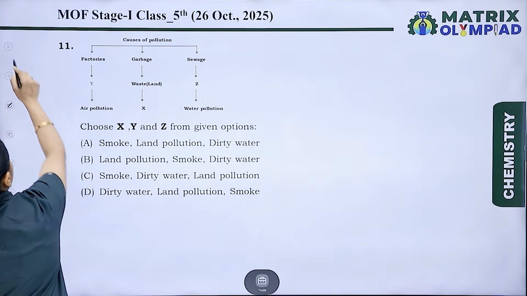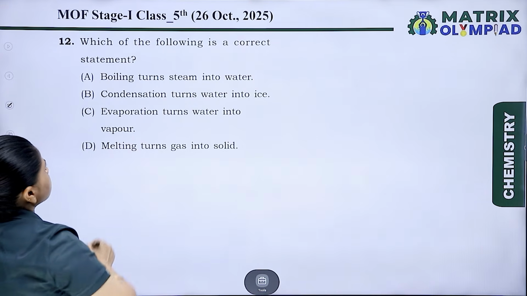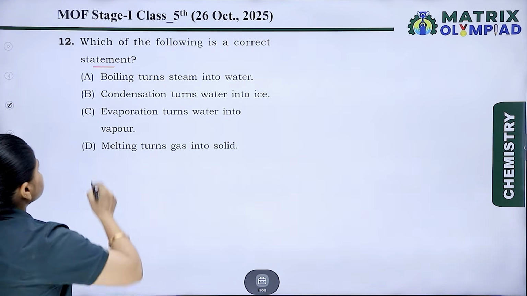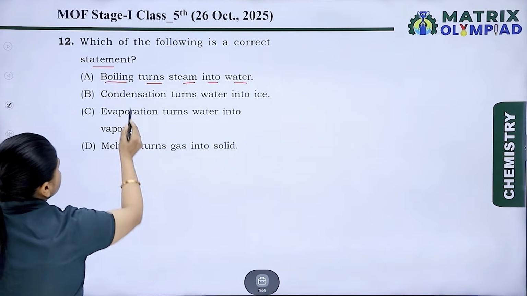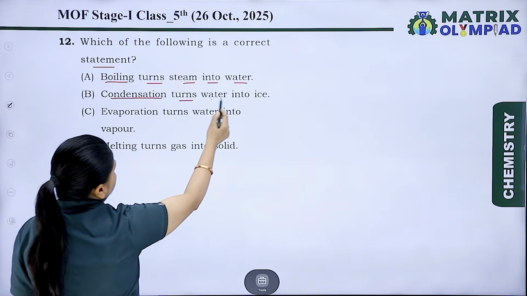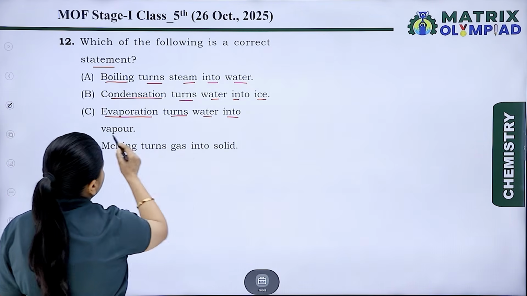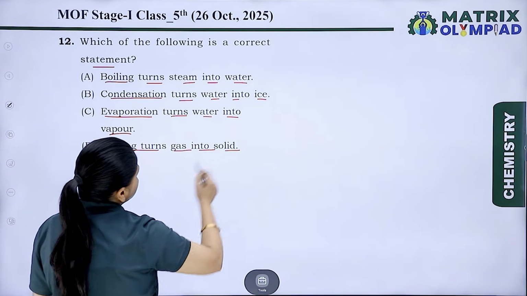Now the next question is, which of the following is the correct statement? Let's see what the options are. Boiling turns steam into water. Condensation turns water into ice. Evaporation turns water into vapor. Melting turns gas into solid.